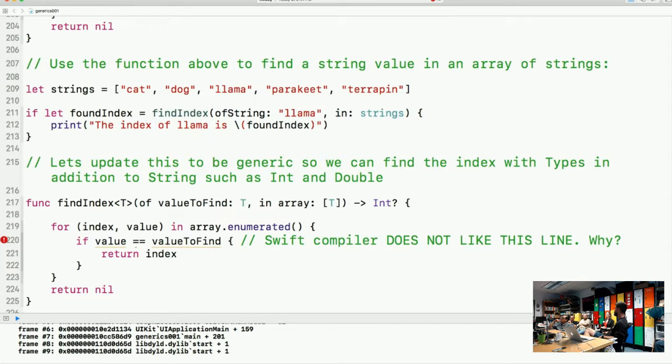Yeah, exactly. It doesn't take a protocol, that function. No, there's no protocol specified at all. It's loose. It's a loose generic, right? Okay. Yeah, we see that on 217. Next to those T's, there's no type specified at all, or protocol or anything, right? It's just a T. So it doesn't know what could be passed in.